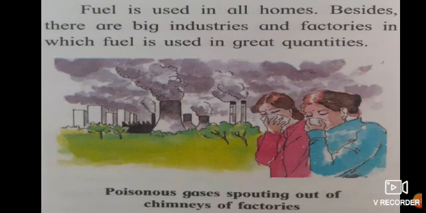You can see in the picture the two ladies holding a handkerchief to the nose, so that it should not enter their body. That is what they are saying, that the poisonous gases spouting out of chimneys of factories are very dangerous.